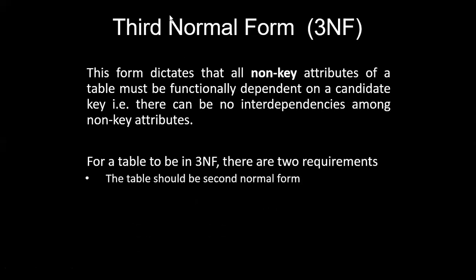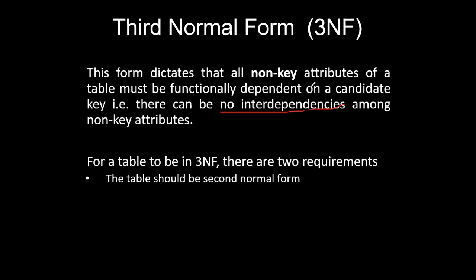Here, let's look at this. This form dictates that all the non-key attributes of the table must be functionally dependent on a candidate key. Therefore, there is no interdependency among the keys. We are mainly going to speak about the interdependency, or I'll name it a transitive dependency.